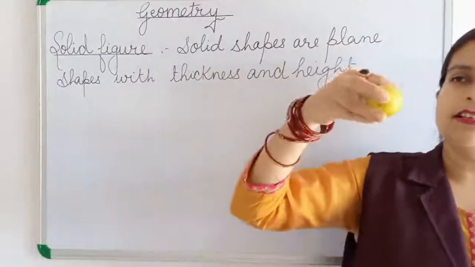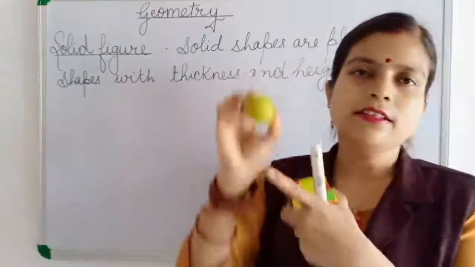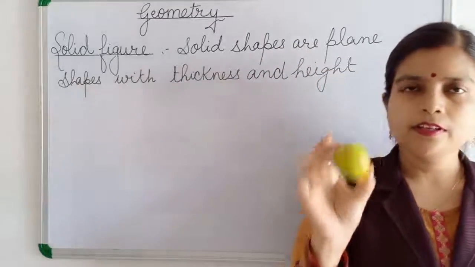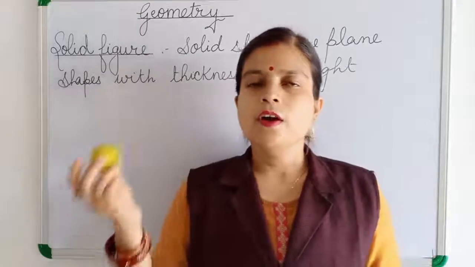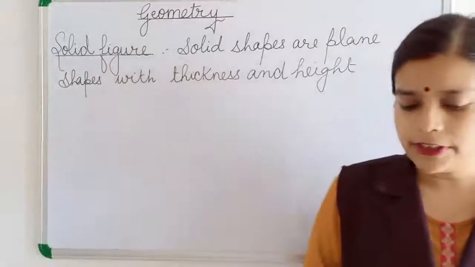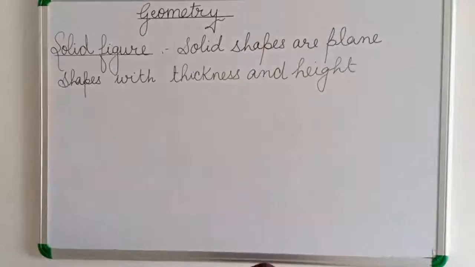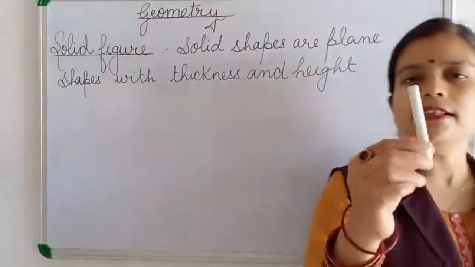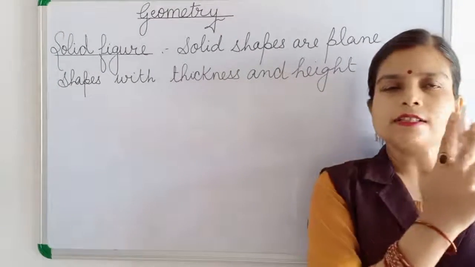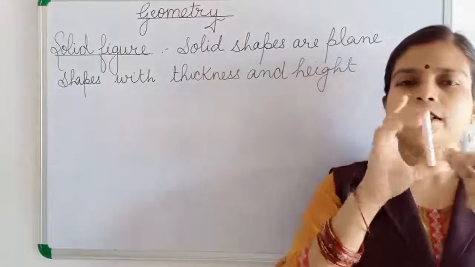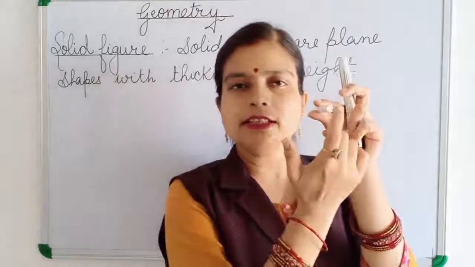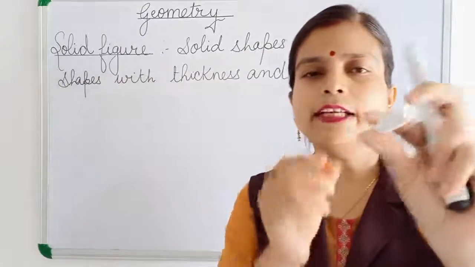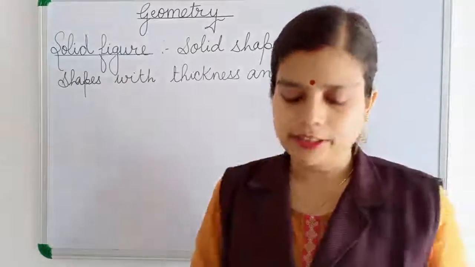You can see here is a curved surface. It is not plane now. It is a curved surface. So a solid shape has either a plane surface, or a curved surface, or both. In a cylinder you can see it has both. This face is a curved face and this is a plane face. This side is a plane face and this side is a curved face.